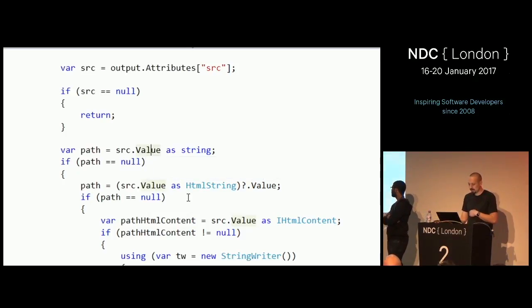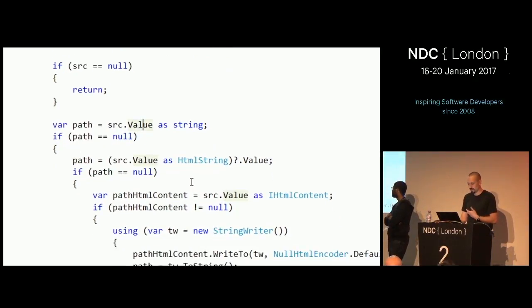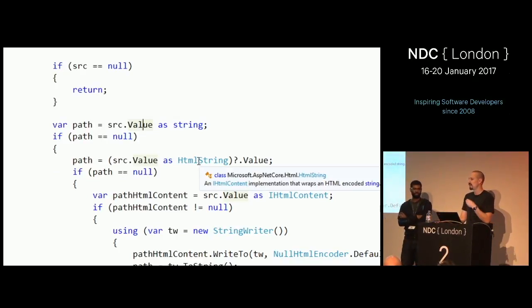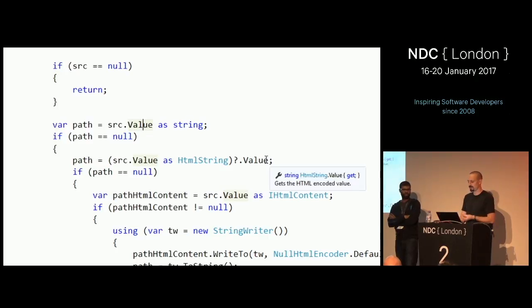If it's null, then I go, okay, well, that's not a string. I need to do something else. Let's try and get it as an HTML string. I do that first because it's very cheap to get a real string from an HTML string. I can just grab its value property.